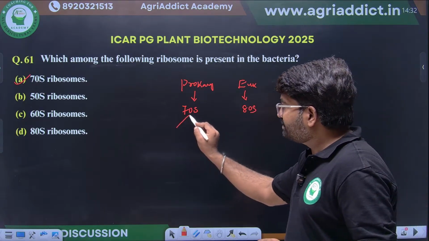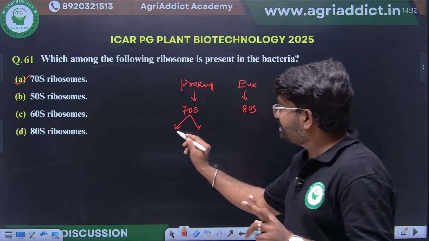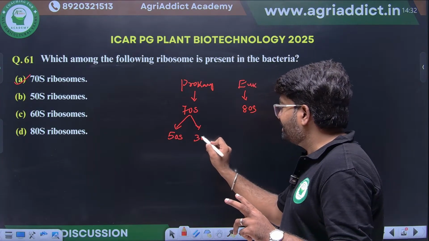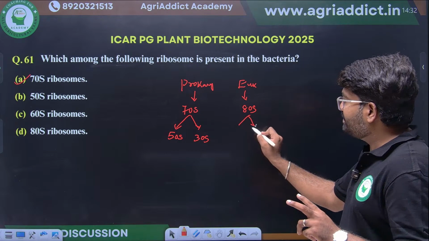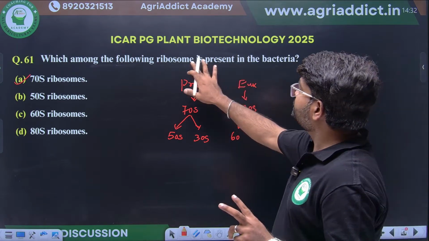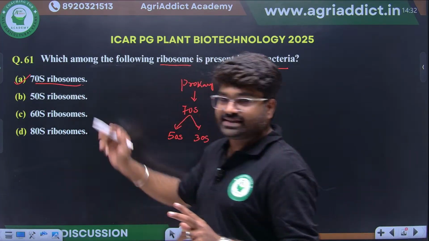This will have two different subunits: the larger subunit, 50S, and the smaller, 30S. In eukaryotes this can be 60S and 40S. So the right option for the ribosome present in bacteria is the 70S ribosome.